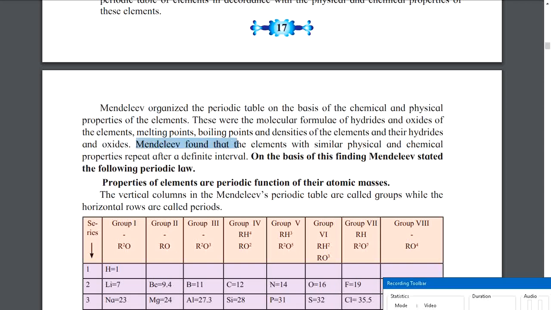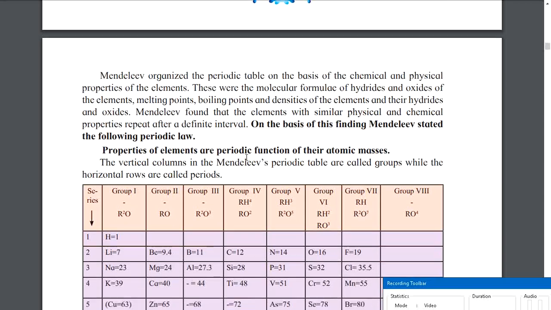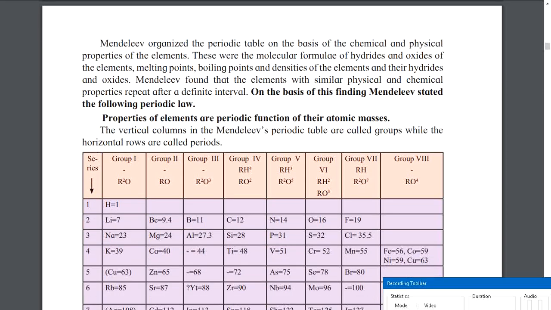Now Mendeleev found that elements with similar physical and chemical properties repeat after a definite interval. He wasn't sure what the interval was, but he found that elements have similar physical and chemical properties, and these elements repeat at a fixed interval.